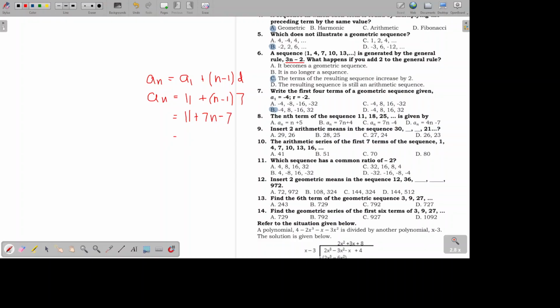So, combining like terms, pwede natin pagsamahin yung 11 at negative 7. So, this will become 7n. 11 minus 7 is positive 4. So, the end equation is a sub n equals 7n plus 4, which is letter B.